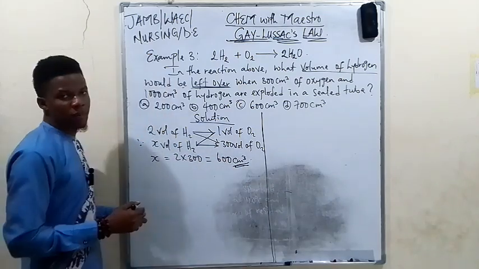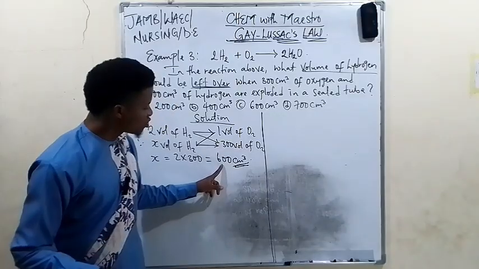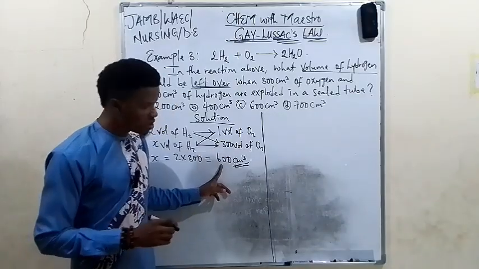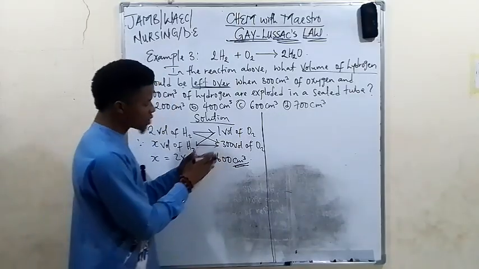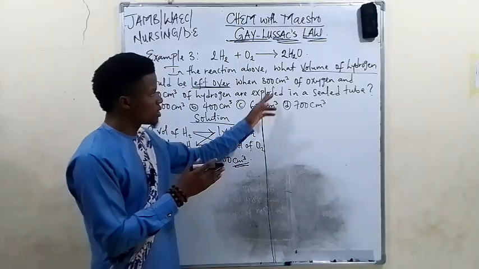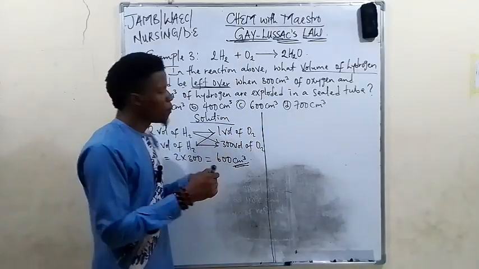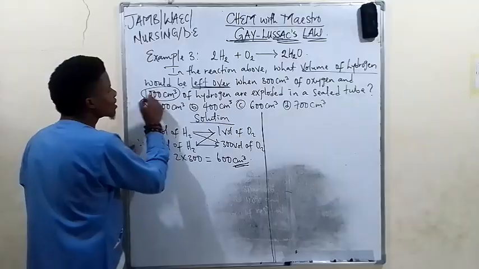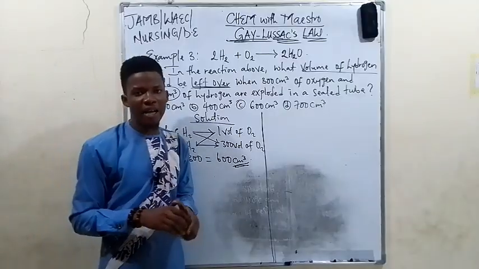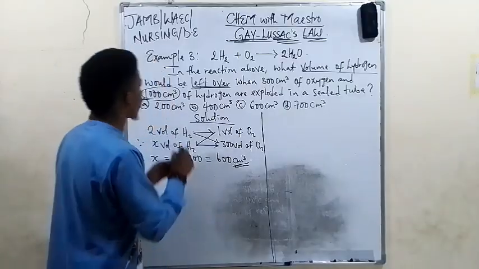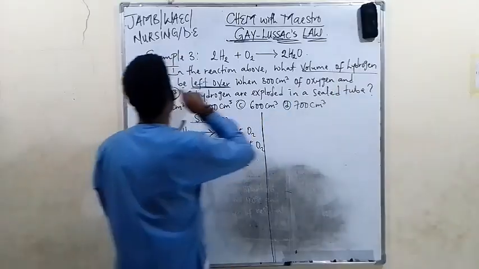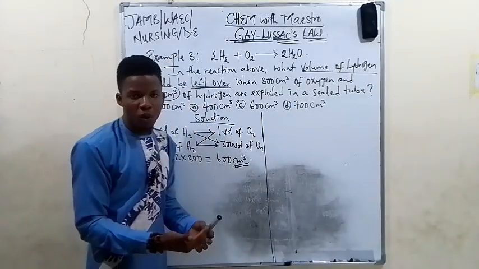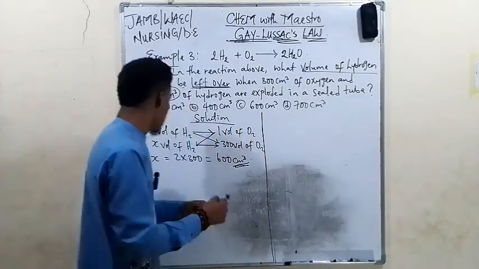So now we have established the fact that 600 centimeter cube of hydrogen is required to react with 300 centimeter cube of oxygen. But take note, we are provided with 1000 centimeter cube of hydrogen in the question. Therefore, to get the volume of hydrogen left over, or the volume of hydrogen in excess, what do we do?